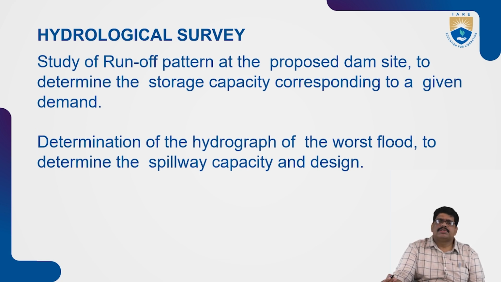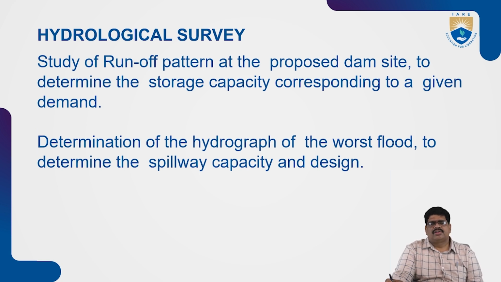First of all, we are going to spend crores and lakhs of crores of rupees on this project. If the water availability in the area is not there, why should we construct the reservoir or dam? That's why first of all we have to take the hydrological survey, as I told, the runoff and hydrograph.